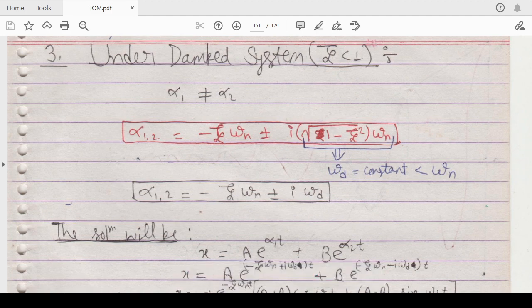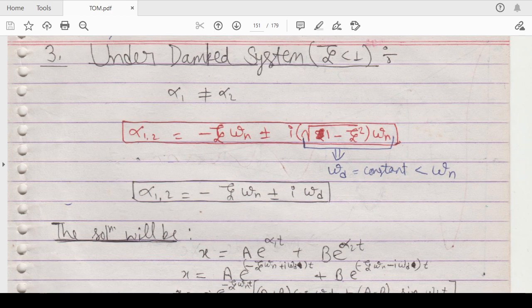your alpha 1 and alpha 2 are different. Then alpha 1 and alpha 2 can be written as minus zeta omega n plus minus i under root 1 minus zeta square into omega n, where this term under root 1 minus zeta square into omega n will be called omega d, or the angular velocity in damped vibration. Okay, that is omega d. Omega n is the natural angular velocity.